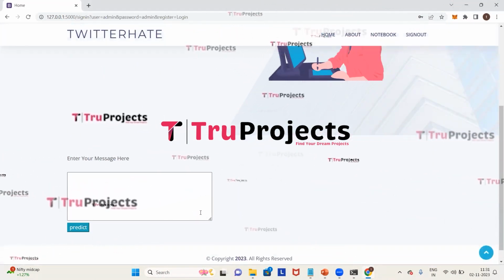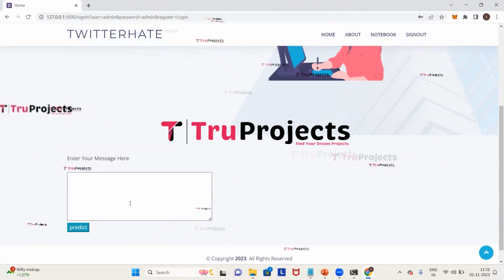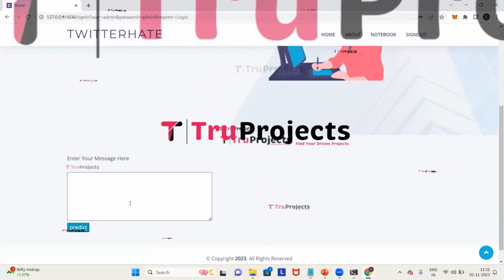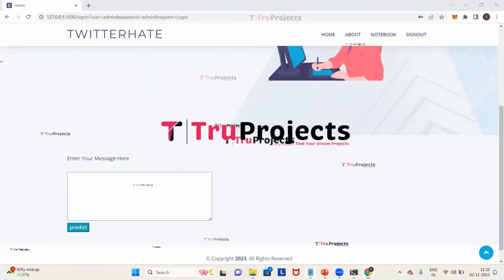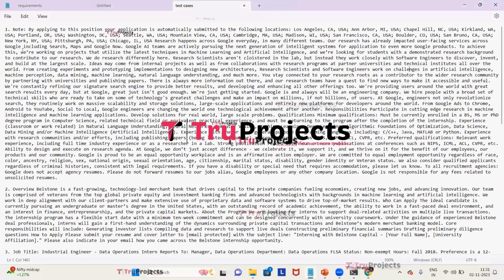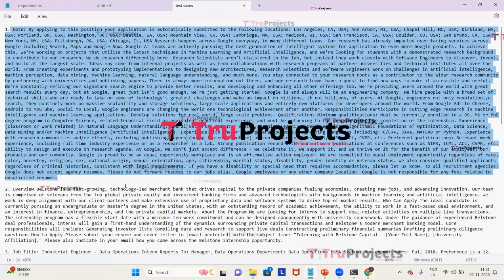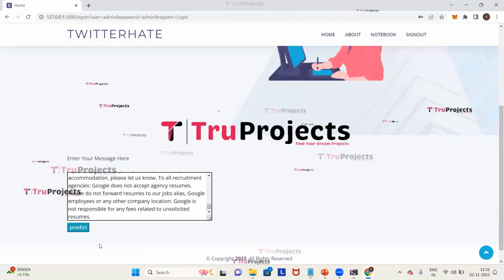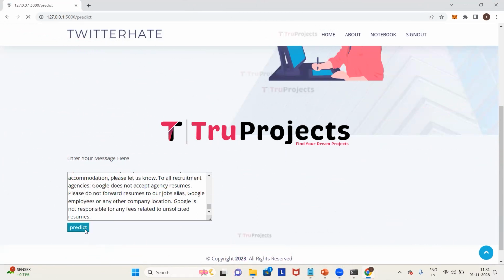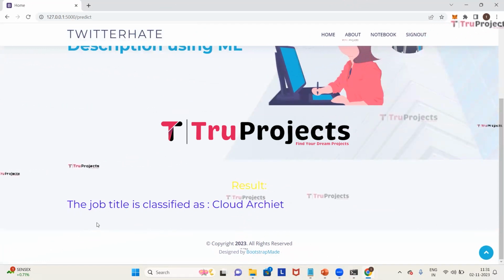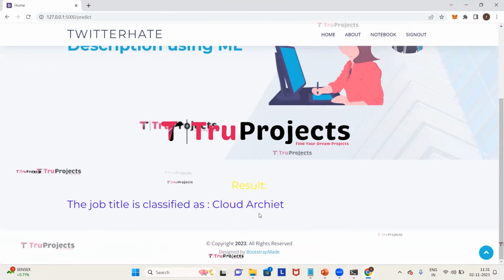Here we can see a text box where we have to give the job description. Based on that, the system will predict which type of job category the job description is. So here we have some test cases, which means job descriptions. So I'm copying the first job description and we'll give this as the input. So I've copied it and here we will paste it. And now we need to click on predict. So here it is predicted that the job title is classified as cloud architect.